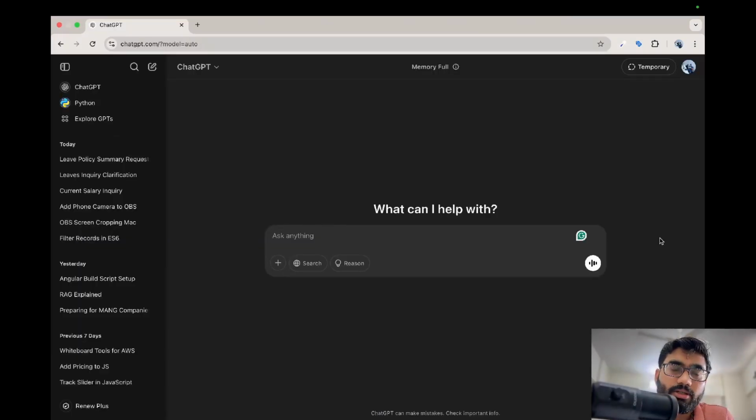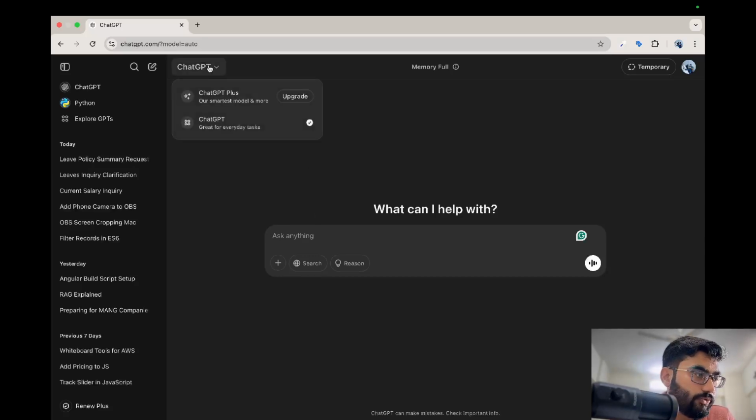Let's see some examples of generative AI in the real world. The first example I would like to take is ChatGPT. ChatGPT is a great example of generative AI. Suppose this ChatGPT model, which is using GPT-4 or whatever.